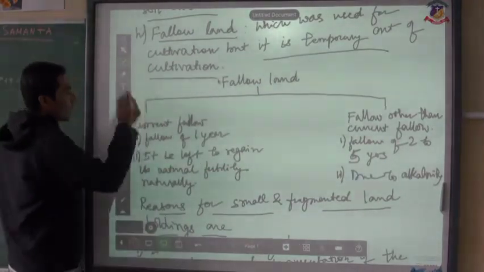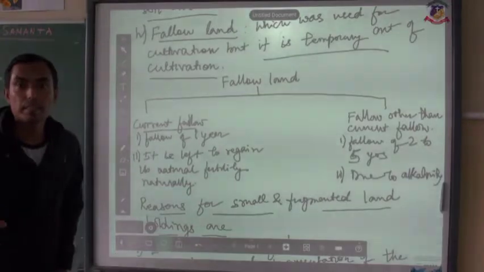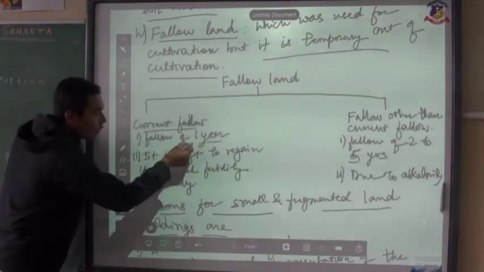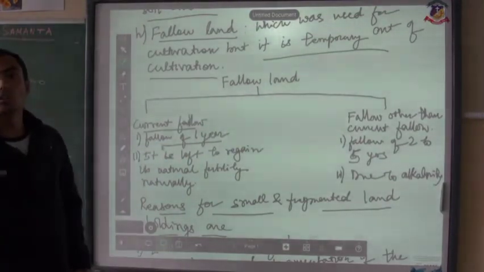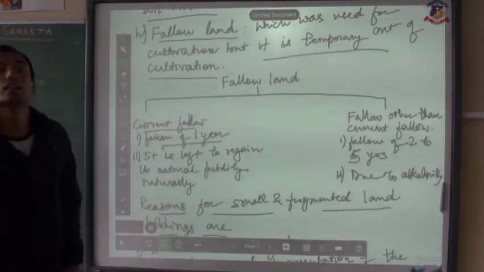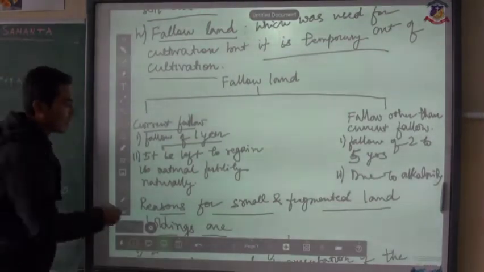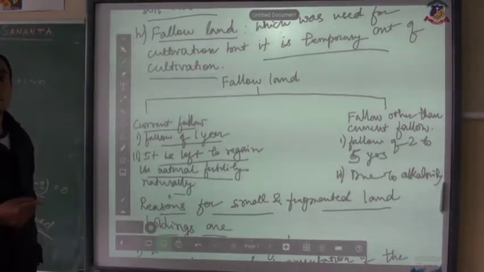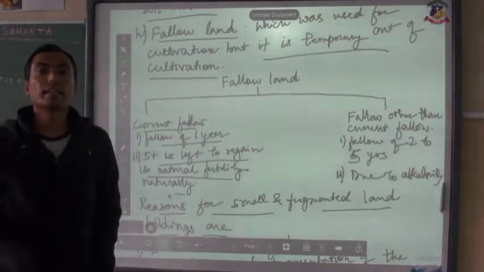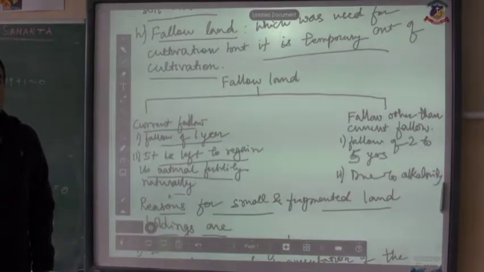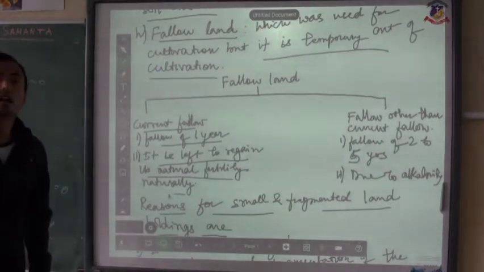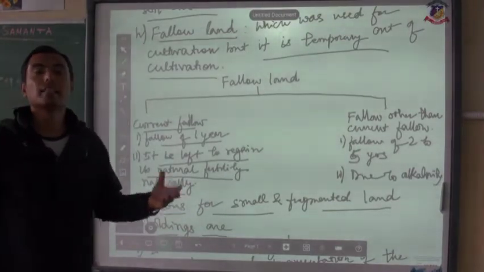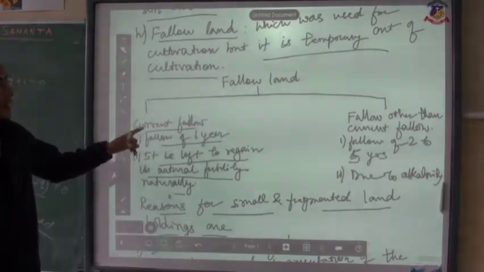The first one is the current fallow. Now current fallow means the present land which is not brought under cultivation. It means the fallow of 1 year. It means that the land which has not been brought under cultivation since last year. The reason is that it is left to regain natural fertility naturally. Clear? So that it can maintain its fertility naturally. So those areas which have been left barren, uncultivated for at least 1 year to regain fertility are called current fallow.